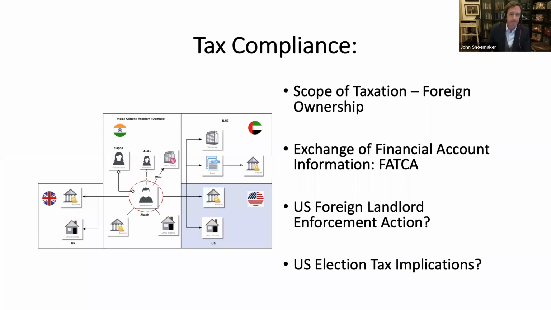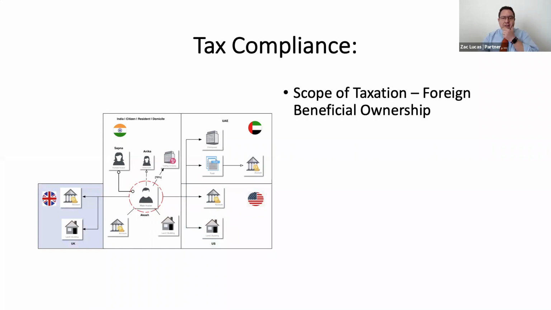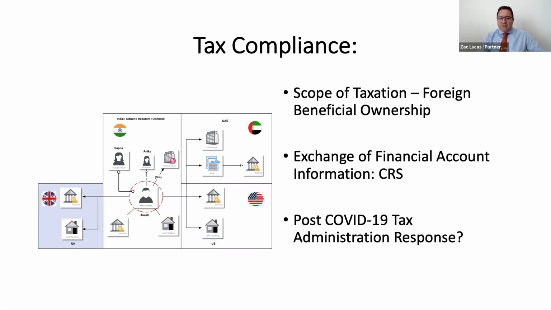Okay, thanks very much, John. So just going to the UK side, and I'll go through this quickly so we can get on to the sort of meat of the cross-jurisdictional aspects. From the foreign scope of taxation from the UK, the CRS, as well as post-COVID. I think it's pretty much like the US and the UK, you'll have source related income. Obviously, India and the UK have a double tax treaty in effect.